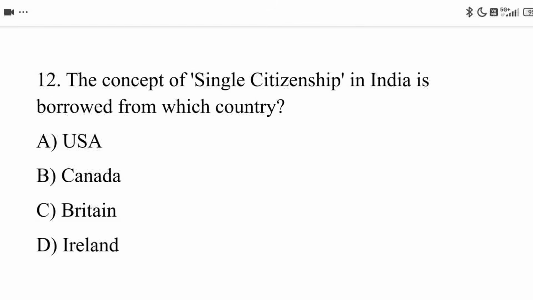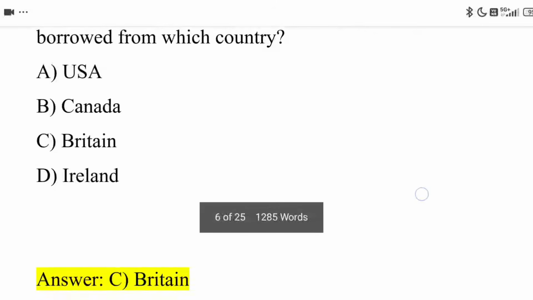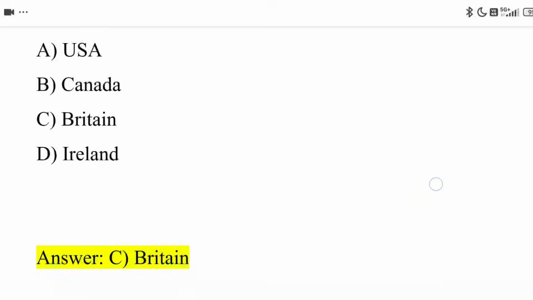Next, 12th question. The concept of single citizenship in India is borrowed from which country? Option A, USA. Option B, Canada. Option C, Britain. Option D, Ireland. The correct answer is option C, Britain.